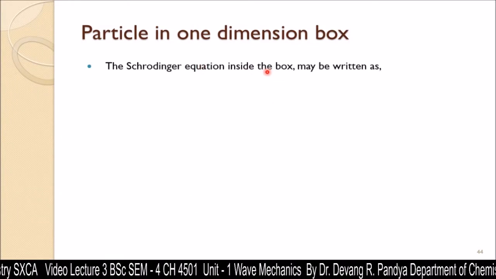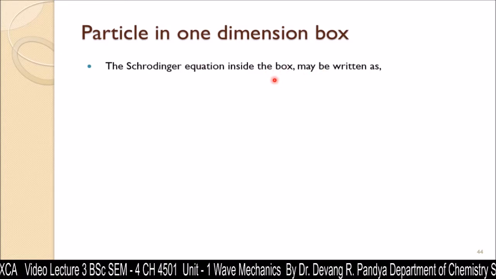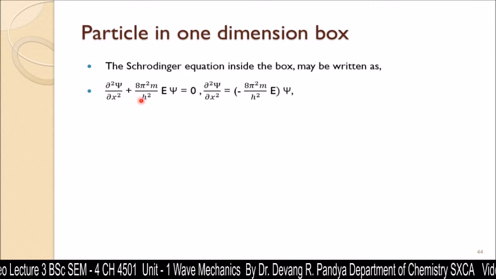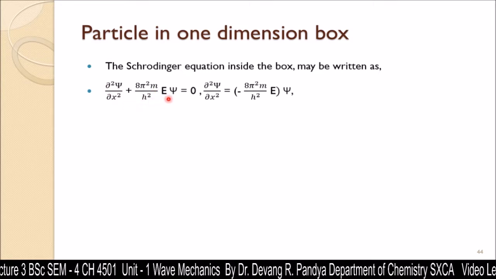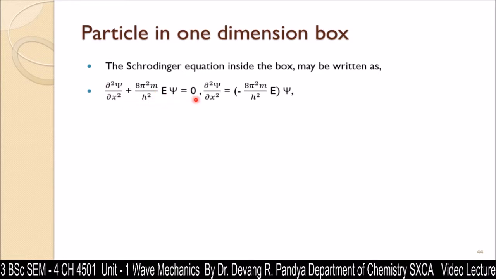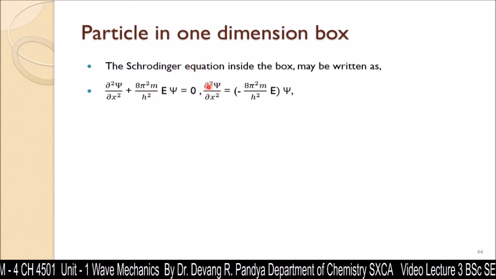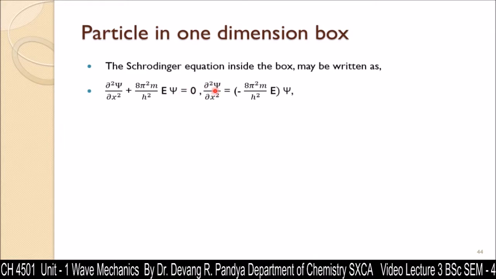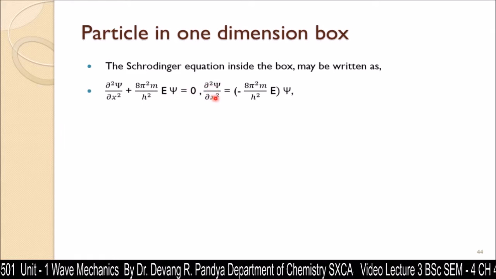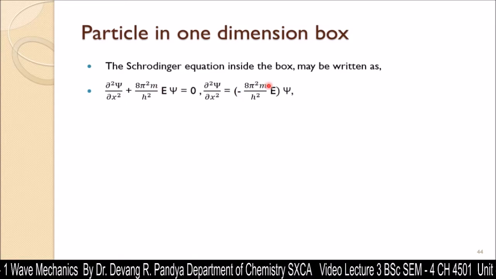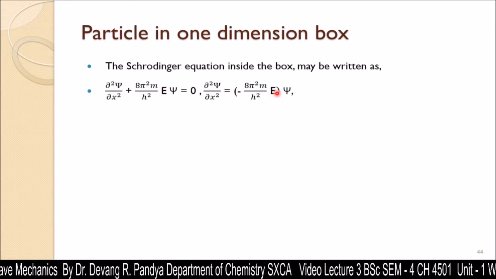This Schrodinger equation inside the box may be written as d²ψ/dx² + (8π²m/h²)Eψ = 0. Now if I keep this to the other side of 0, we get d²ψ/dx² equal to minus 8π²m/h² Eψ.